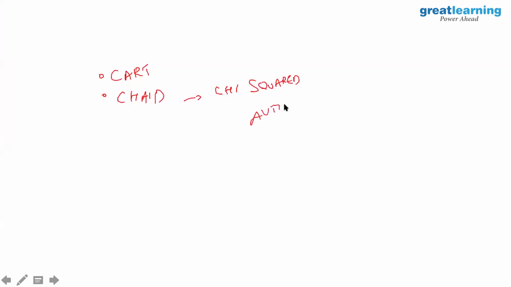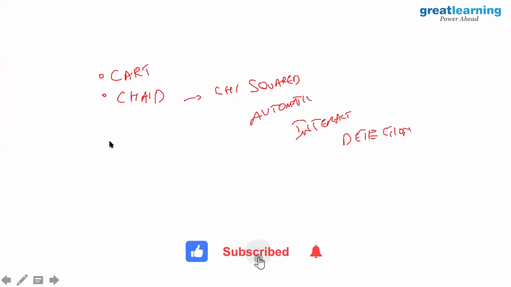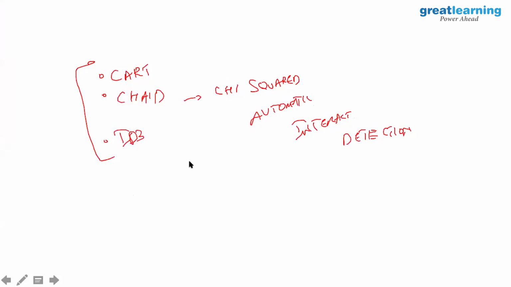Automatic interaction detection. You have something called ID3, which stands for Iterative Dichotomiser 3. These are all different variants of decision trees. Decision tree is a broad classification and regression algorithm. CHAID is more specifically used only for classification, and CHAID is almost out, which means that it's not in use at all. Very rarely do we use CHAID, right?